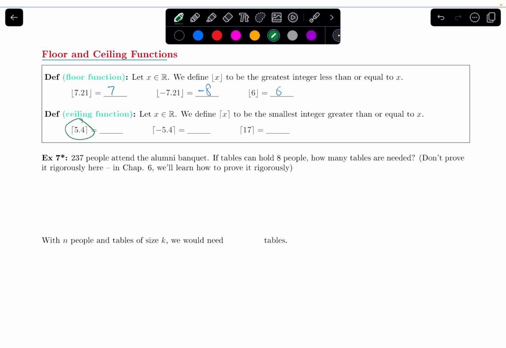So the ceiling of 5.4 is 6. The ceiling of negative 5.4 would be negative 5. 17 is already an integer. I don't need to round it up. It's just already there. It's 17.